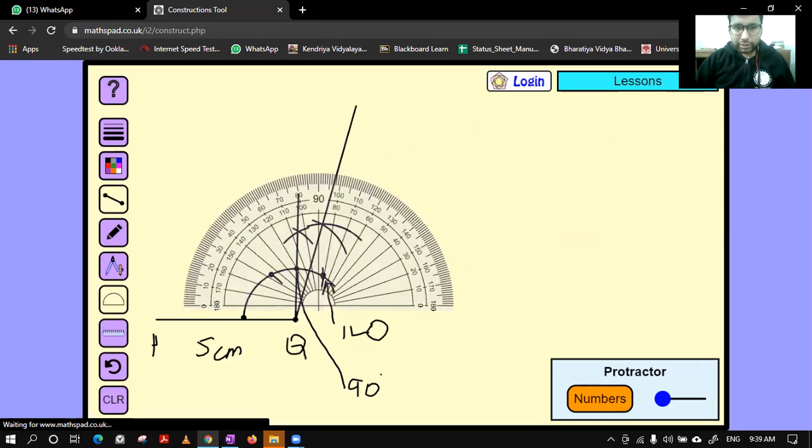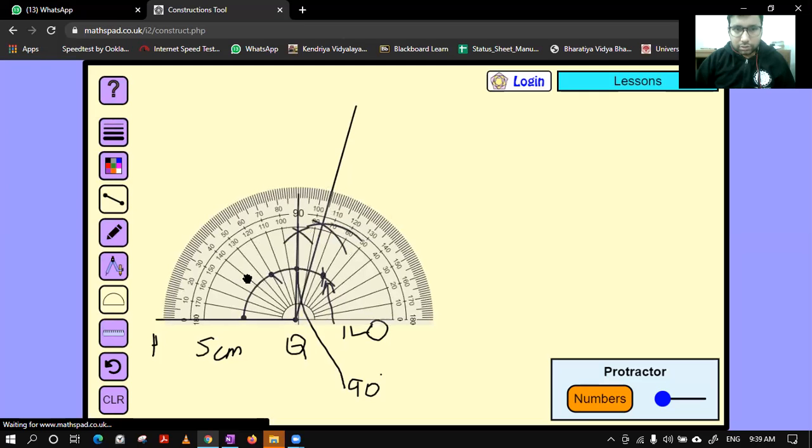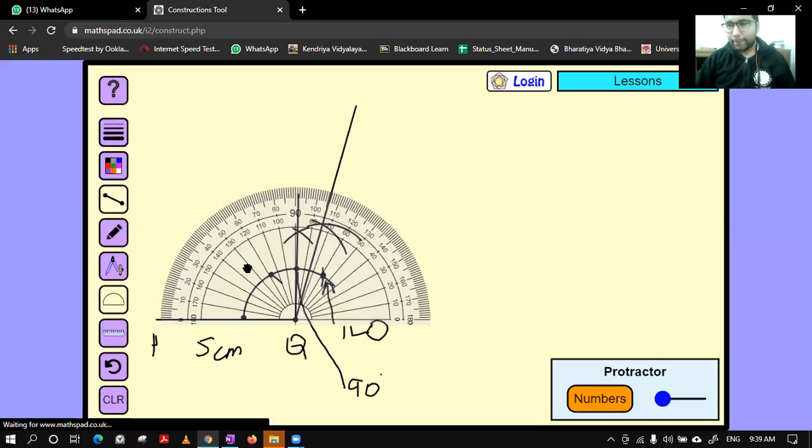Let's check, is it correct? Class, please tell me, is it correct? 105? No, beta. If I have taught you how to make 105 degree using compass, then you should go for this method only. Okay. Whatever you have learned, try to apply that in the examination also. Okay. So 105 is done.